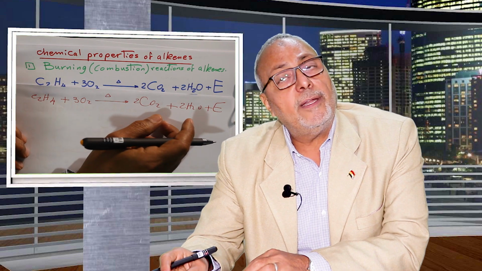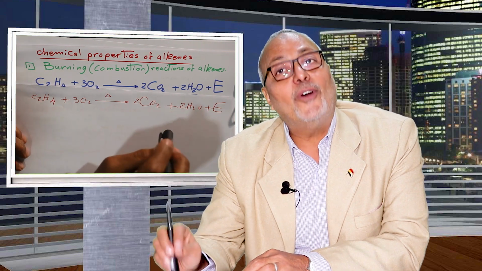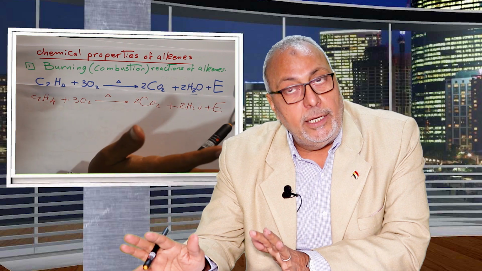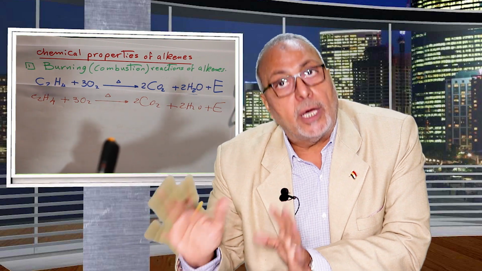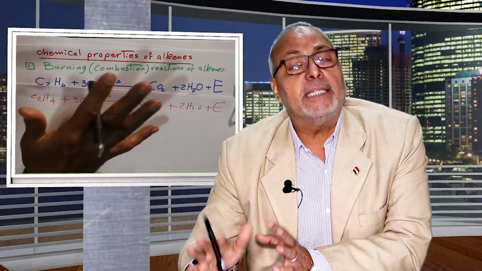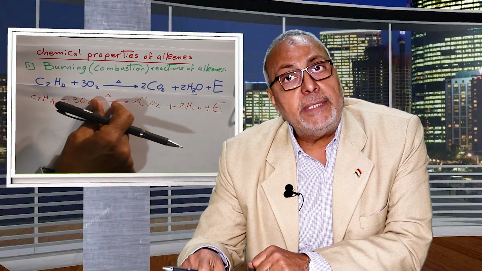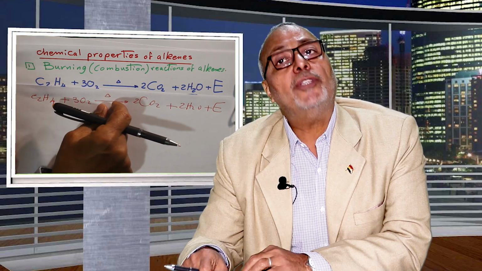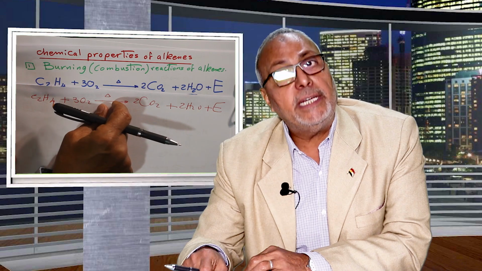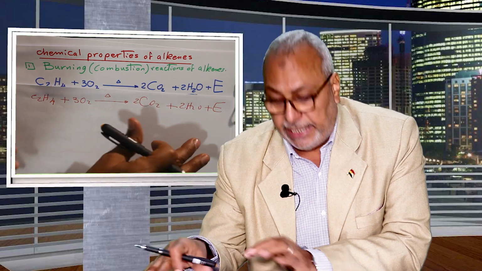This is combustion. Again, all hydrocarbons burn in oxygen in an exothermic reaction.